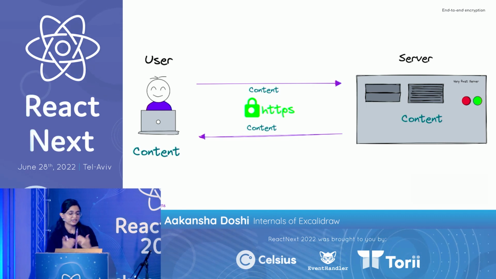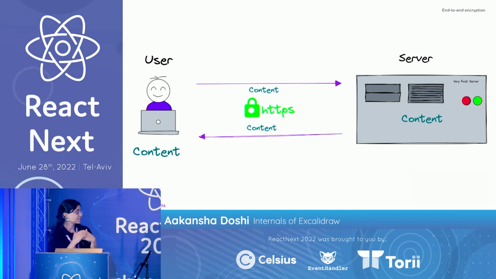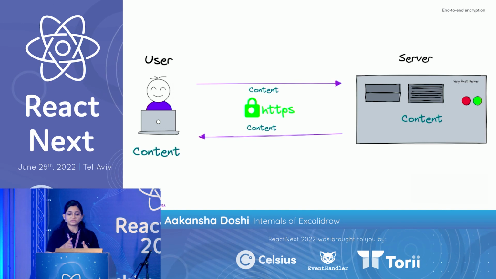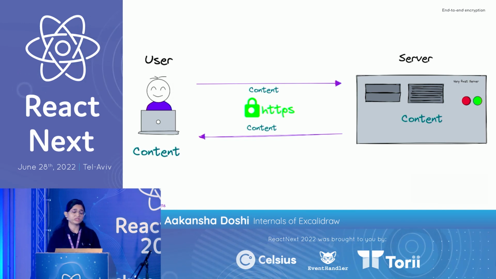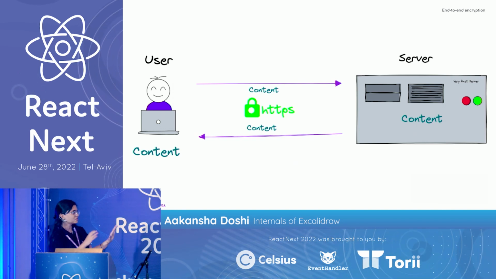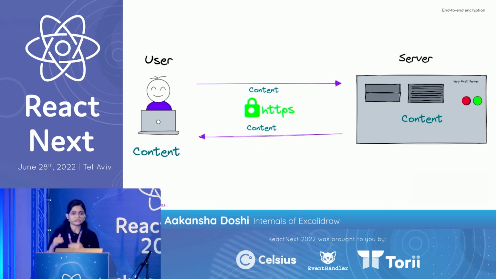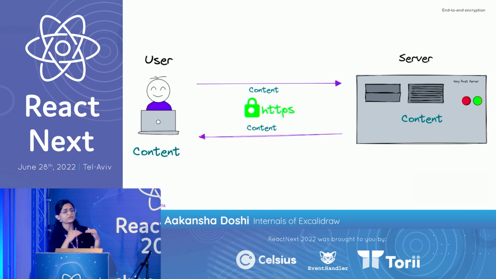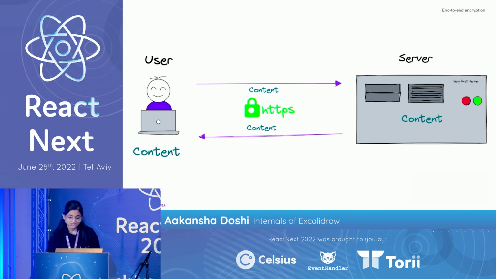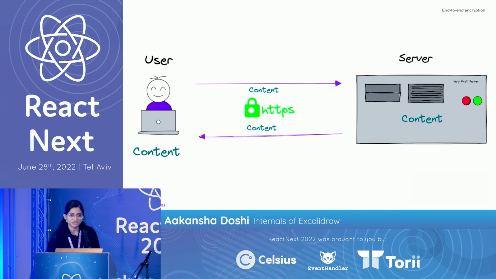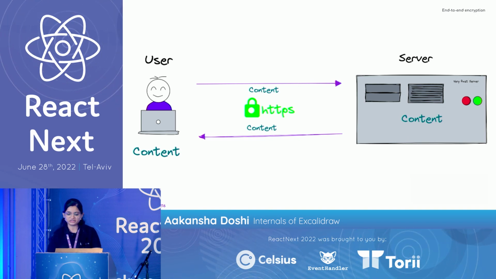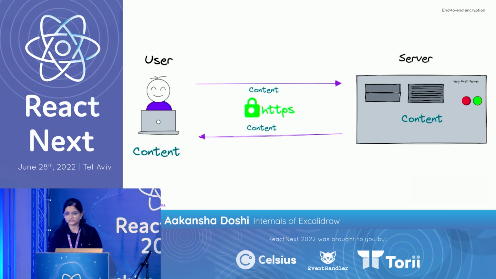So when you have a data exchange between the client and the server, that communication is encrypted with the help of HTTPS. This is awesome, this is great, but you are still storing the raw content on the server. So what if your server gets compromised? Your content could get breached as well, right? And that would be a nightmare. That is something we wanted to avoid in Excalidraw.